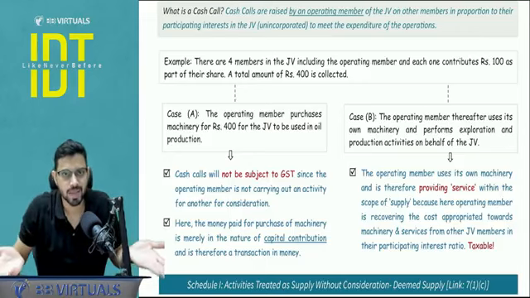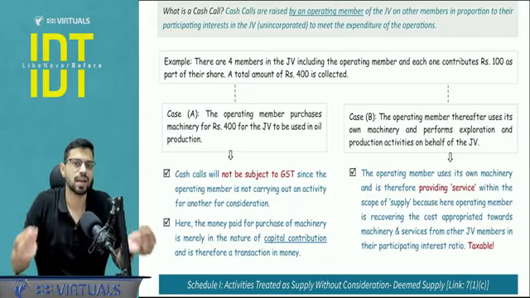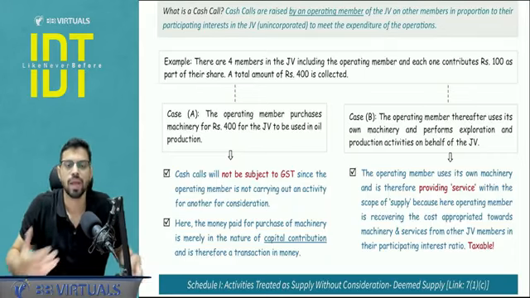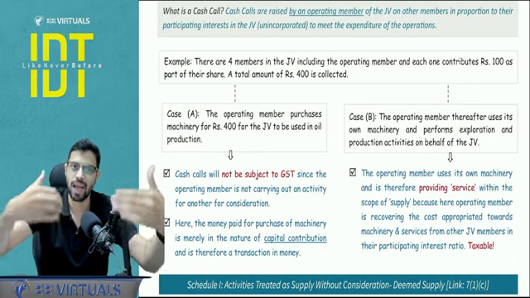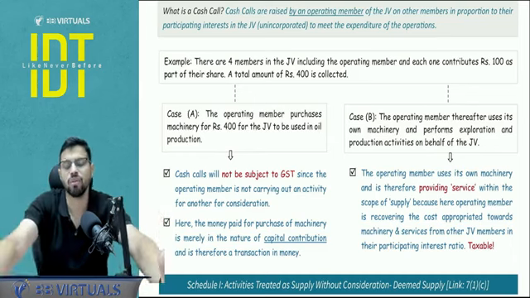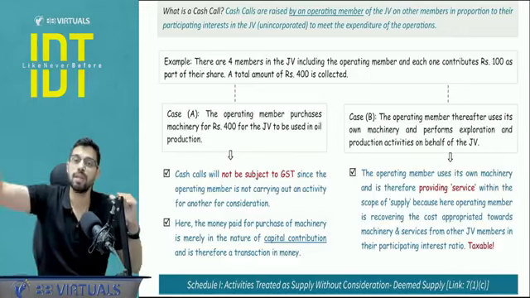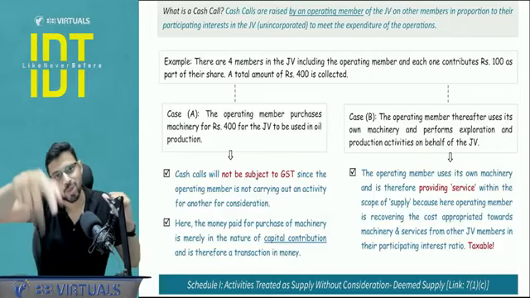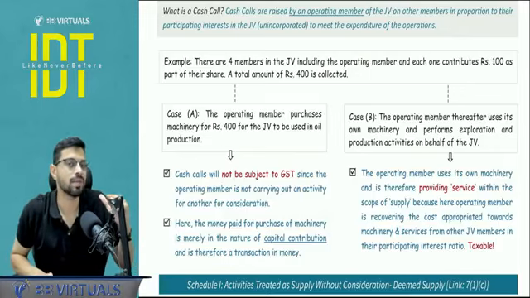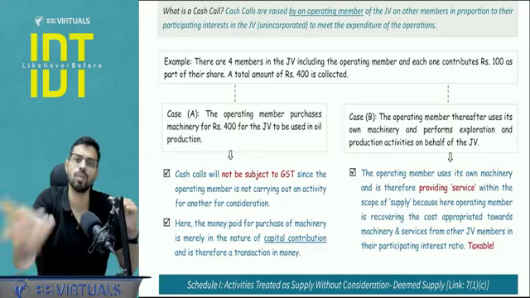So this is a transaction of service. This is a clear-cut case of transaction of service. Why? Because I am supplying the service, I am renting the service to JV, and in respect of that, I am collecting my consideration, which came in the form of cash call. So here the cash call will be taxable under GST because it would be considered as a normal consideration.